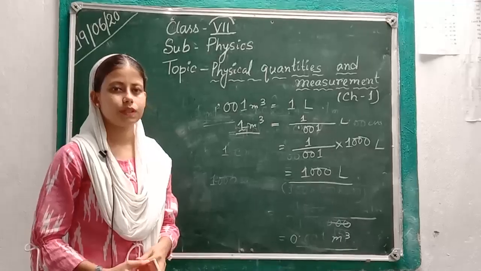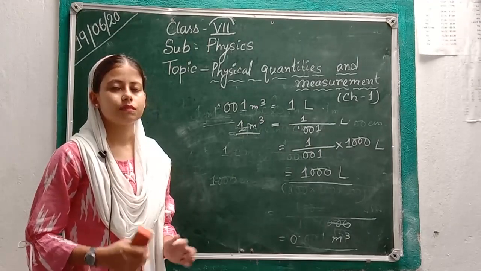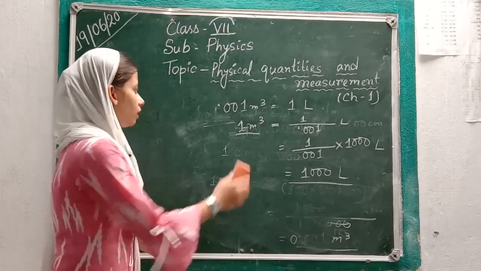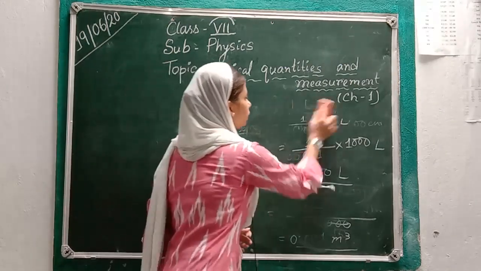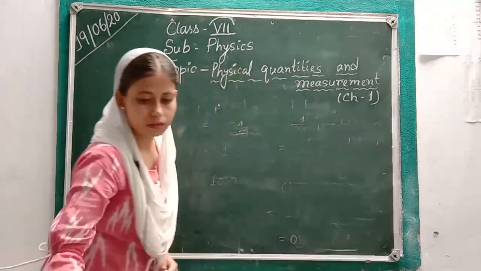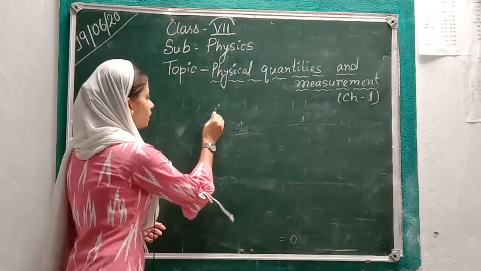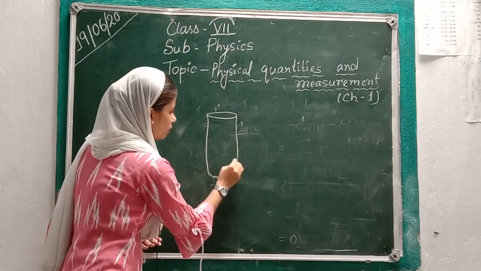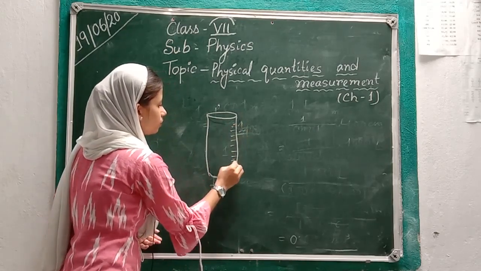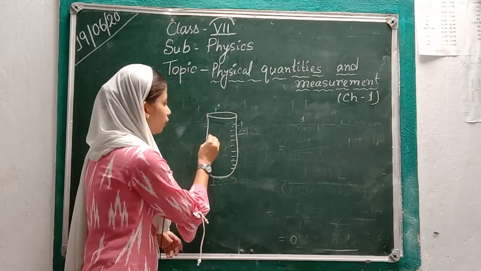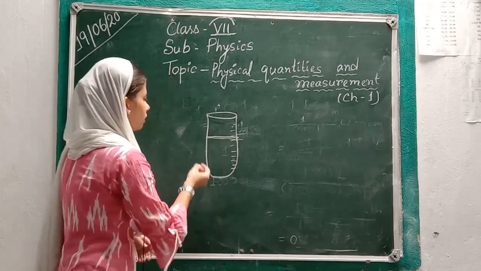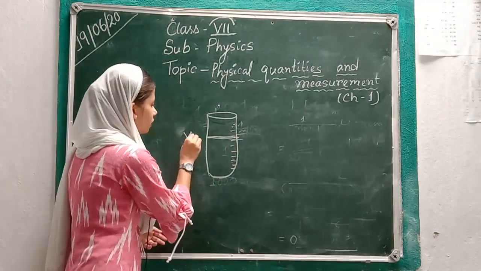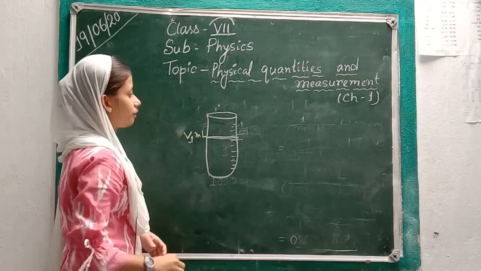Now, how to measure an irregular shaped solid, like a piece of stone? How will we measure the volume of an irregular shaped solid? See here, we will take a container. It is marked in ml from bottom to top. Now we will pour water into it. This is the initial volume of water, V1 ml.